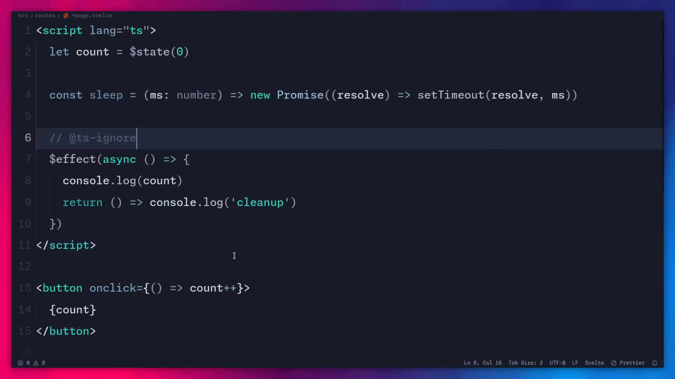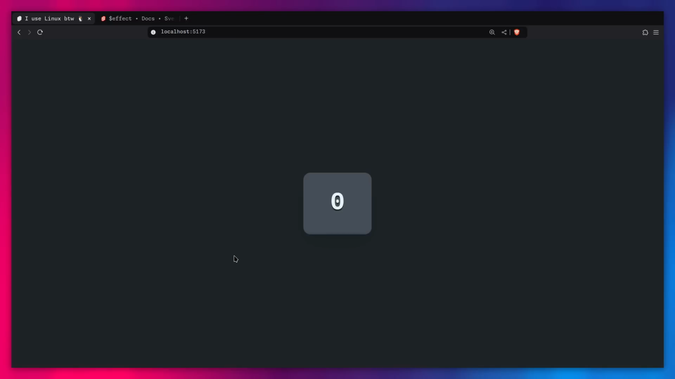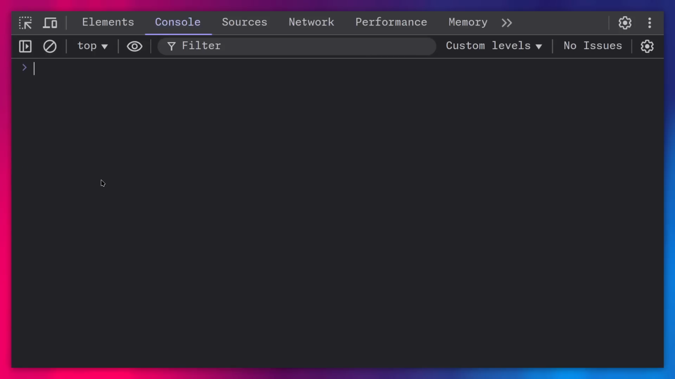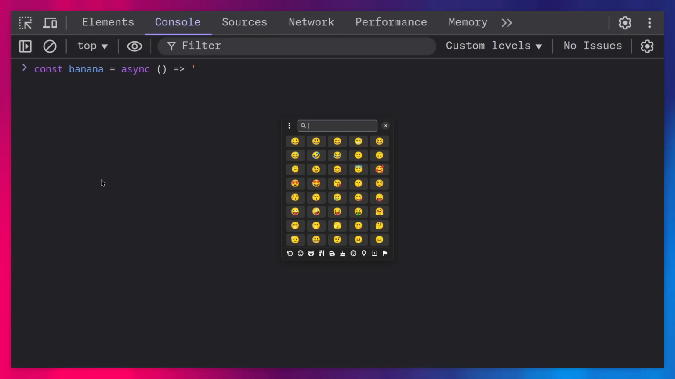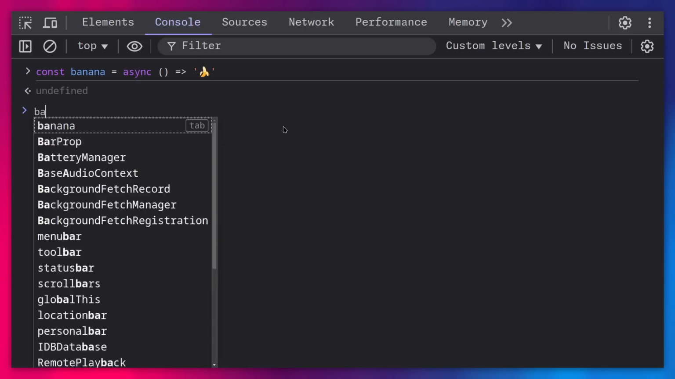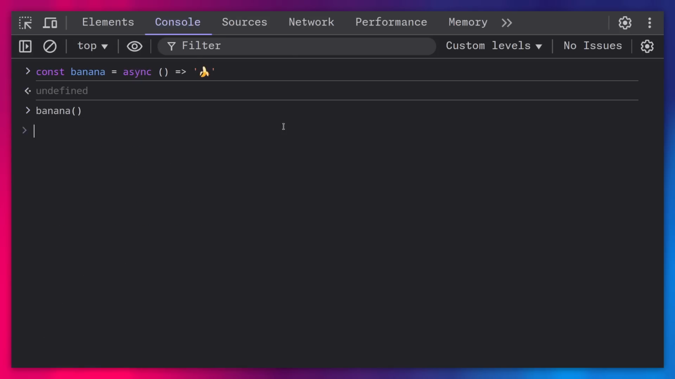Alright, but the first thing you're going to run into is that your cleanup is no longer going to run. So for example, if I go back here, refresh, let me increment this, and now you can see you've incremented the count, but the cleanup isn't going to run. And the reason is very simple, it's because you're using an async callback that returns a promise, right? So for example, if I go back here and I say const banana, and I make this async, and let's just return a banana. Alright, so here I have this beautiful banana. So I can say banana, and then we can see that this is a promise. And Svelte doesn't expect a promise, so that is why your function is never going to run.